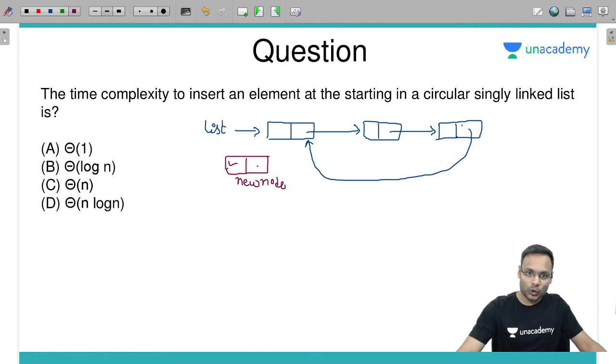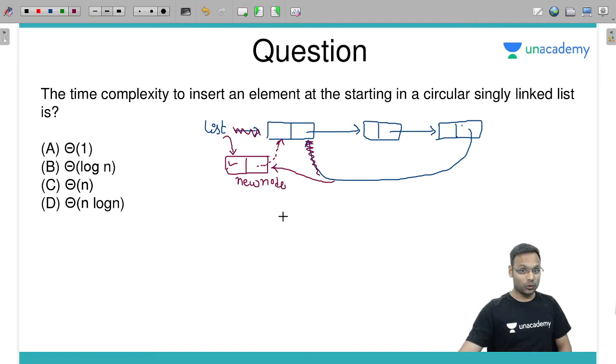Its next should point to this one. The list pointer should point to this one. Insertion done? No. Why? Just because look at this. This last node now should point to where? My new first node. Yes.